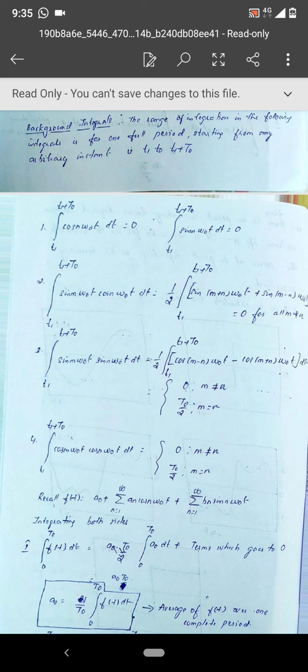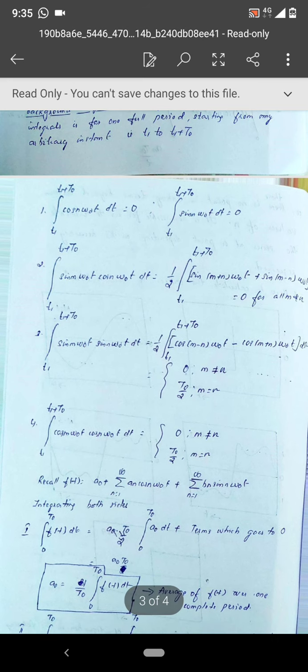You can say that it is all 0, because after all you are performing the integration of sine waves.